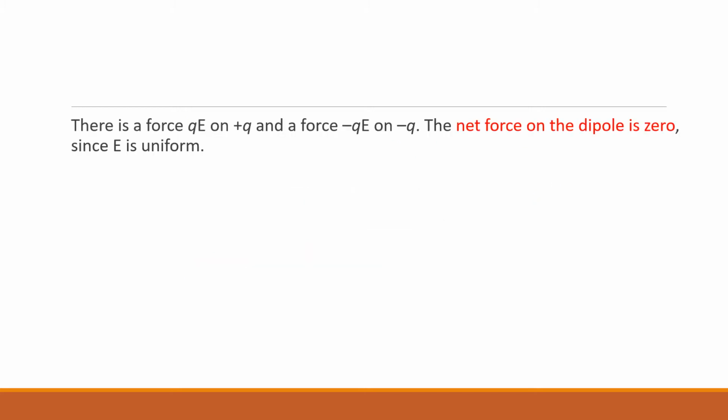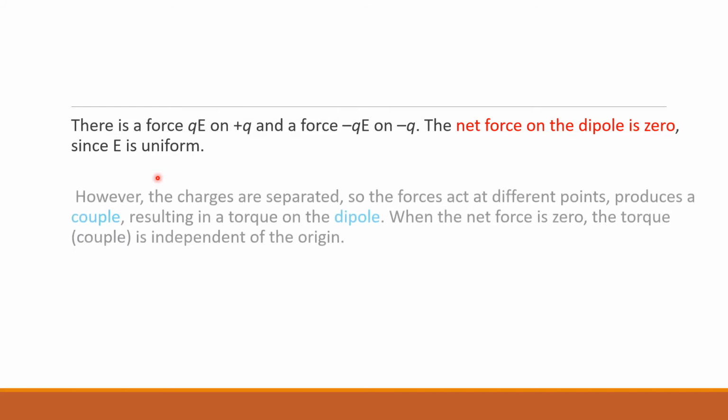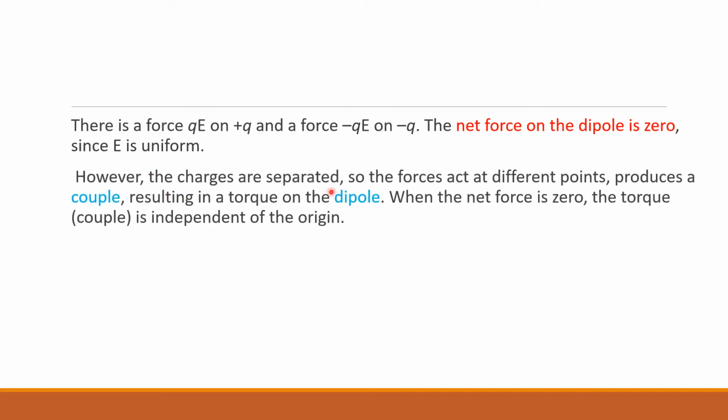So the force QE due to plus Q and the net force on the dipole will be 0, or the translational force QE plus minus QE will be 0, because the electric field is uniform. However, the forces act at different points. This term you remember? Couple. What is a couple? If equal and opposite forces act on different points, it produces a couple which results in a torque. So that's why the torque is developed on the dipole.